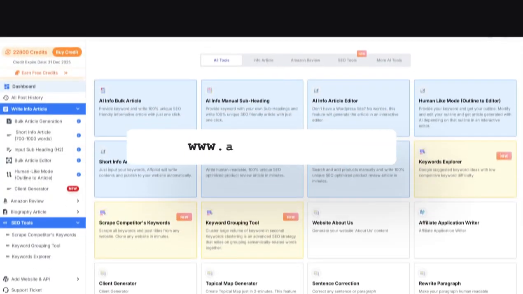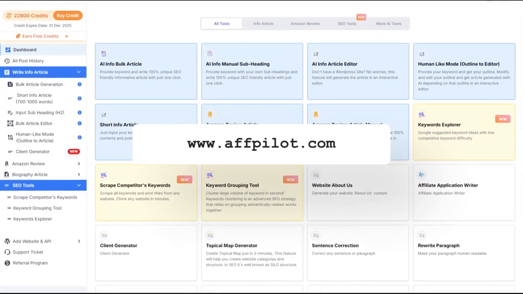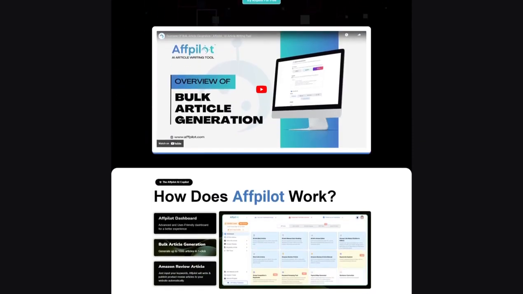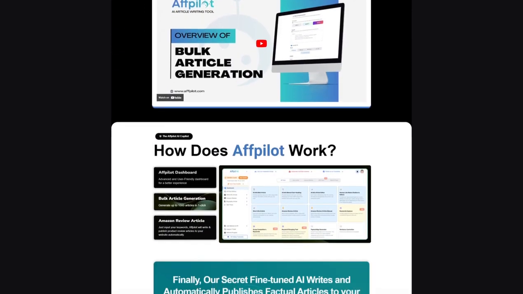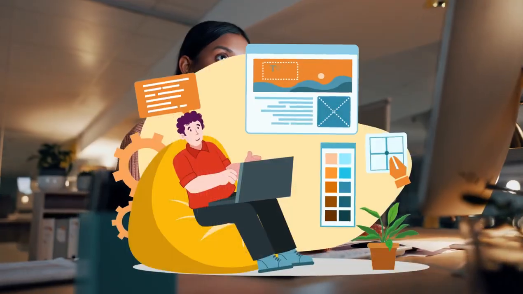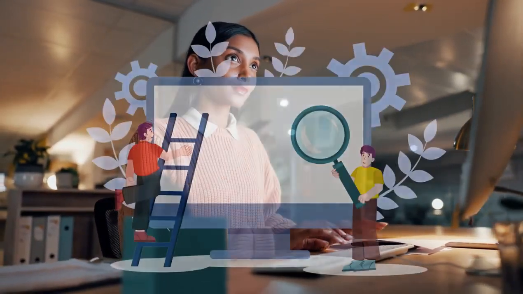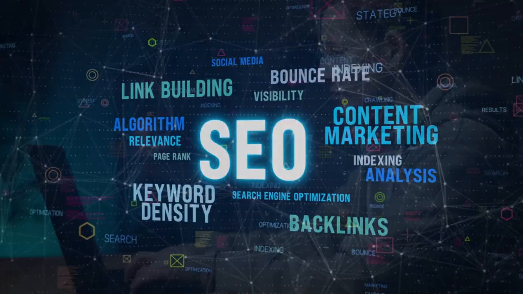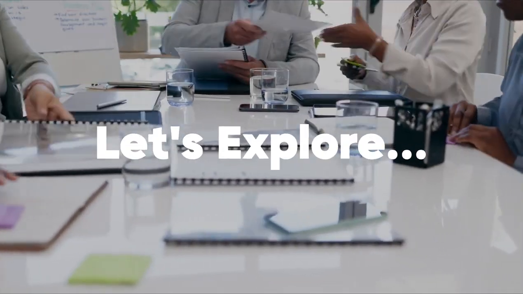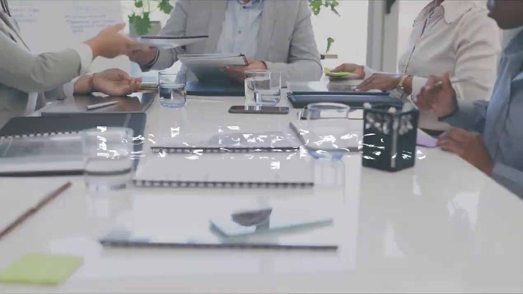Welcome to our in-depth overview of Affpilot, the cutting-edge AI-powered tool designed to revolutionize your content creation process. Affpilot is not just another AI writing tool, it's a comprehensive platform that empowers bloggers, affiliate marketers, and content creators to produce high-quality, SEO-optimized content with unprecedented ease. From bulk article generation to detailed SEO analysis, Affpilot has every feature you need to dominate your niche. Let's explore how each feature can elevate your blogging and content creation strategy.